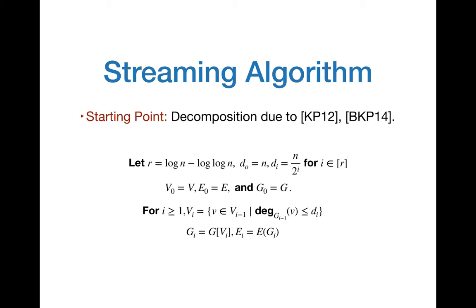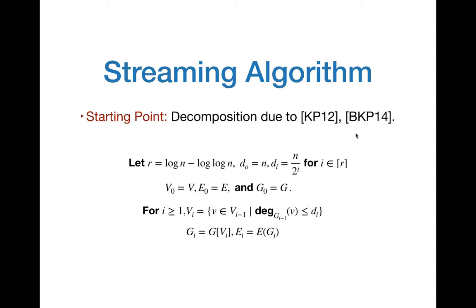So the starting point for this algorithm is the following decomposition of the vertex set of the graph, that was used previously by Kotapalli et al. in 2012 and 2014 to get ruling sets in the distributed setting. So let me describe the decomposition to you.